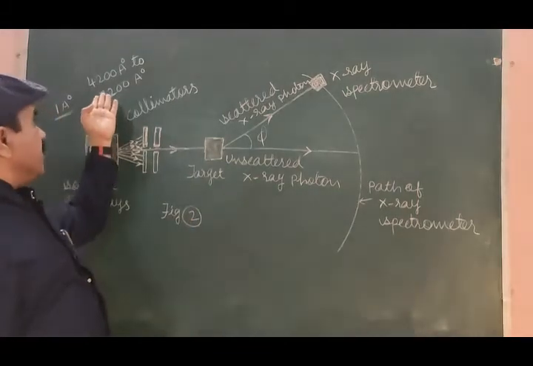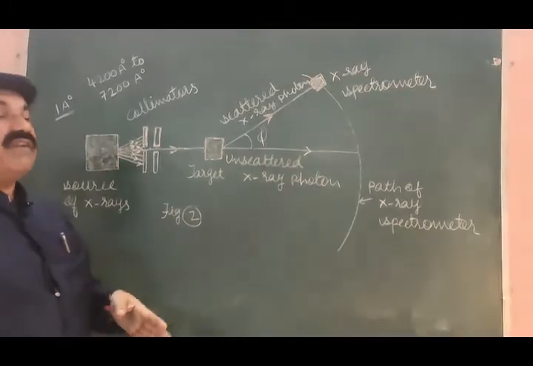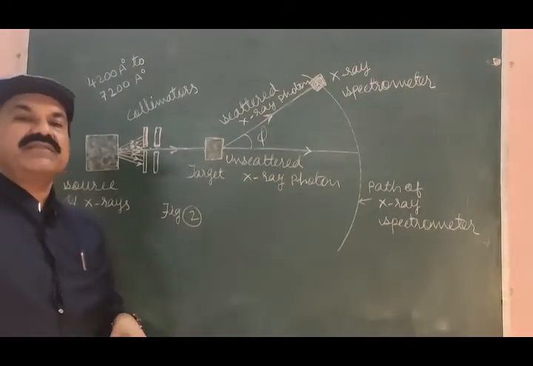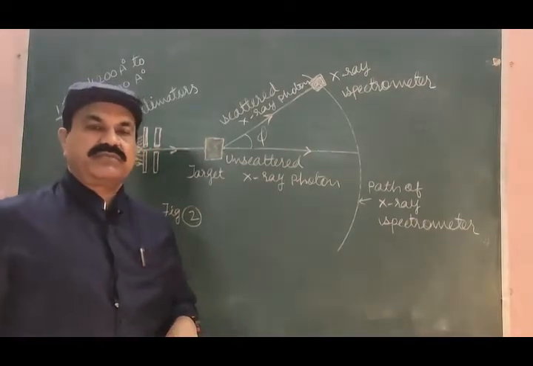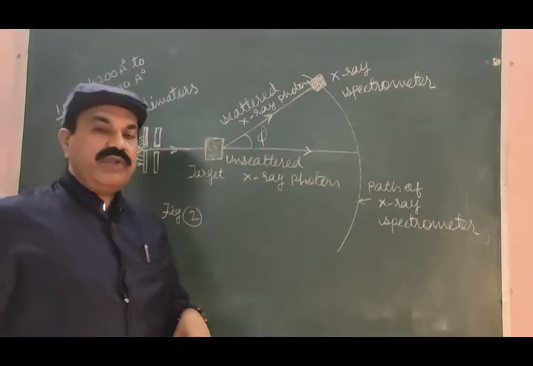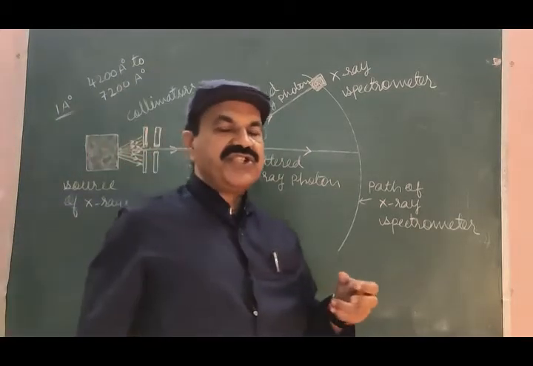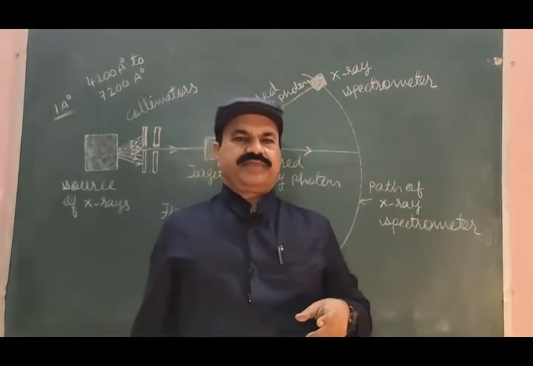But if we consider the photons of visible light having wavelength 4200 angstrom minimum wavelength, maximum 7200 angstrom, we will find that the wavelength change of the photon is very small.